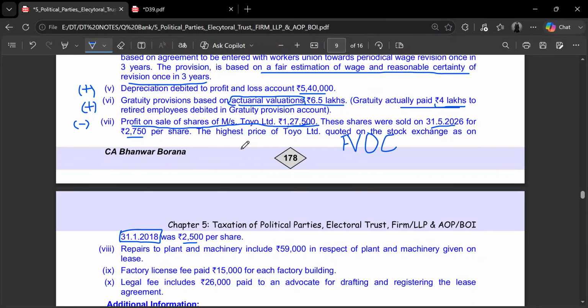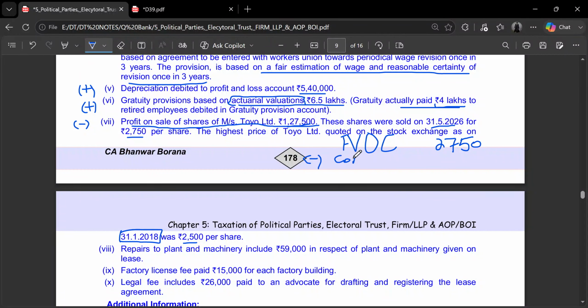FVOC will be rupees 2750 and the number of shares was 150 shares. So 2750 will be FVOC, and for the purpose of calculation of cost of acquisition, the grandfathering rule will apply, which I have studied earlier. It says the cost of acquisition will be, first we'll check the lower of these two: the FMV as on 31/1/2018 or the selling price.